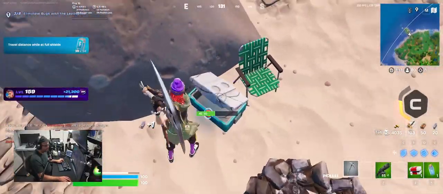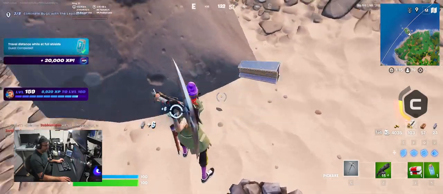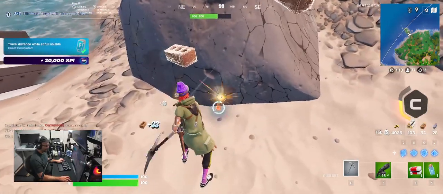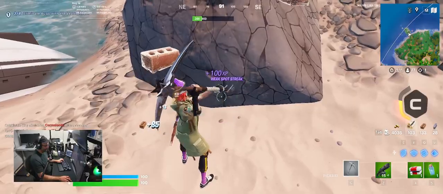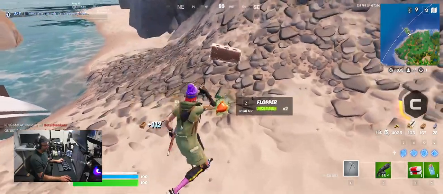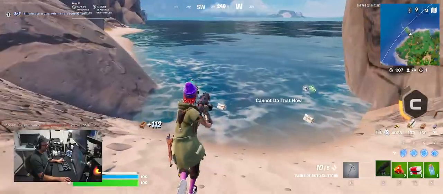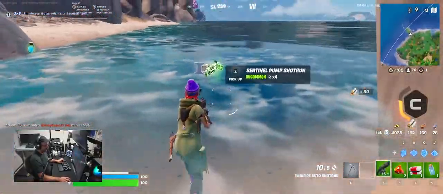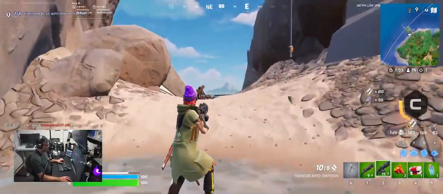Where did my fish go? Did that fish disappear? Dude, you guys saw that fish that was right there. It totally disappeared. I opened the cooler, and there's a flopper, and it's gone. Oh, there it is. It was under the rock. Okay, that was weird. Bro, I want my flopper. Seriously.